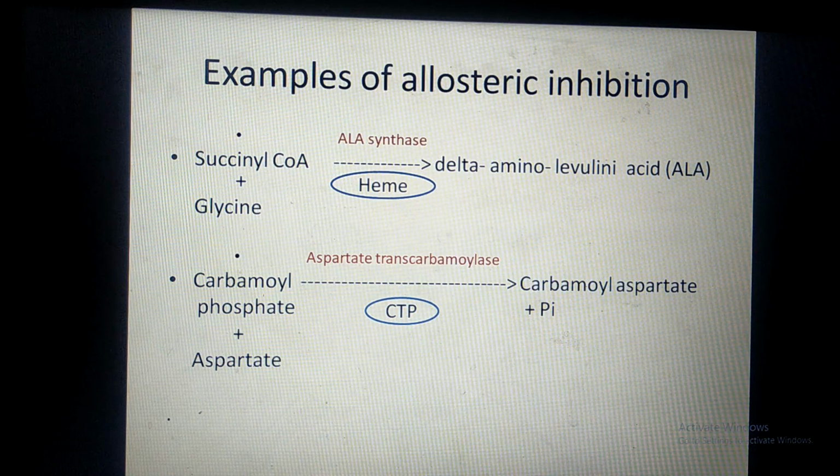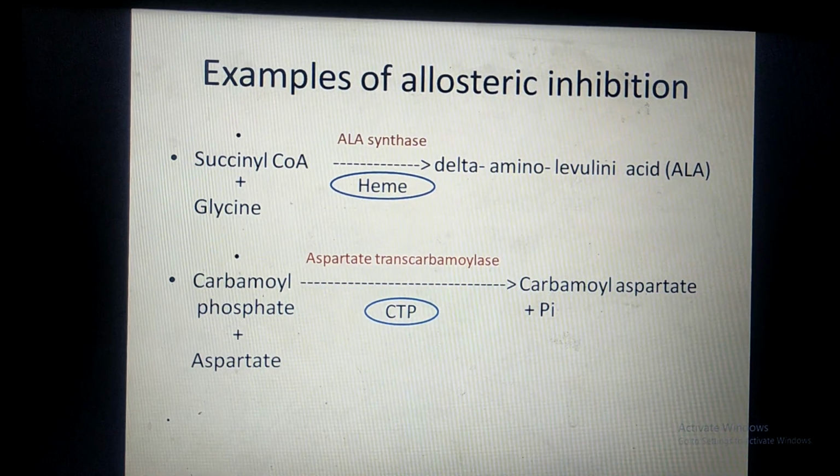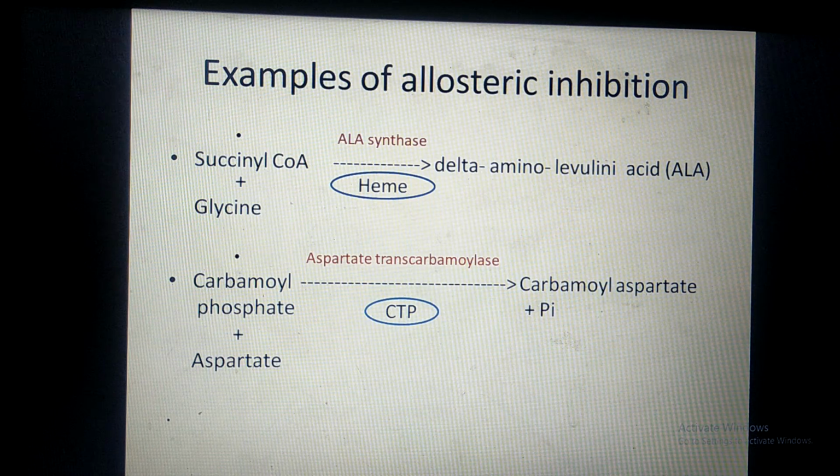Another example is carbamyl phosphate plus aspartic acid. The enzyme is aspartate transcarbamylase. Now enzyme aspartate transcarbamylase converts the substrate into carbamoyl aspartate and inorganic phosphate. Here the allosteric inhibitor is CTP, cytidine triphosphate.